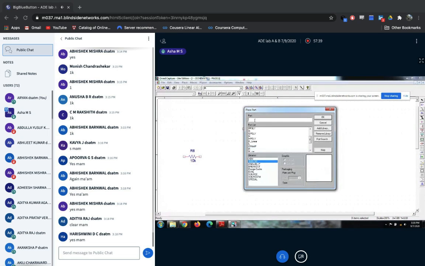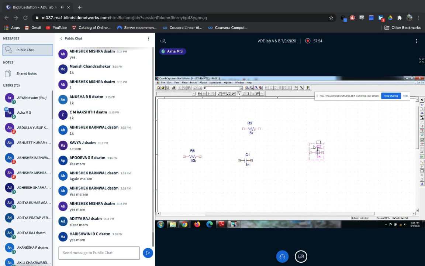Go to part, click on C. Again, you got three different C's, but I don't want all of these. I want the first one. So click on C, select, click on OK, place how many capacitors you want. Then right click, end mode.